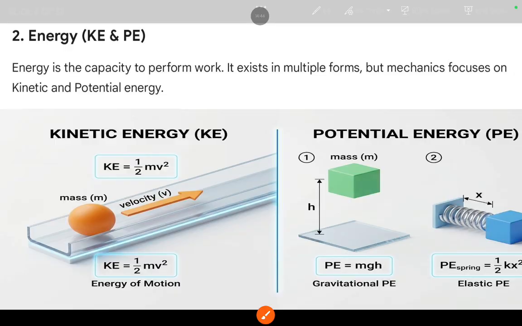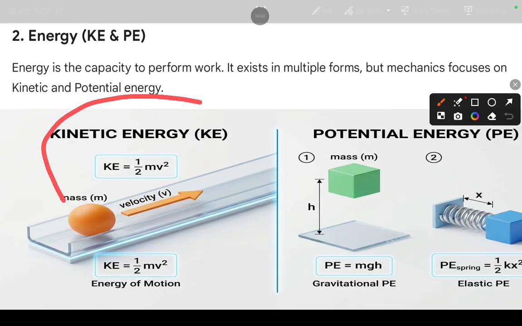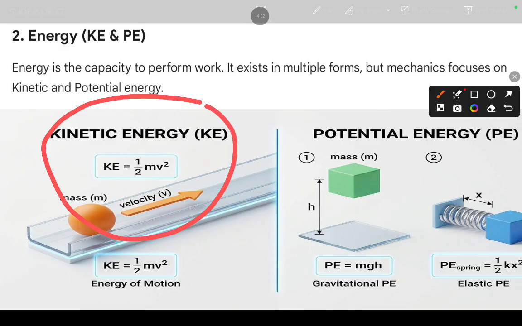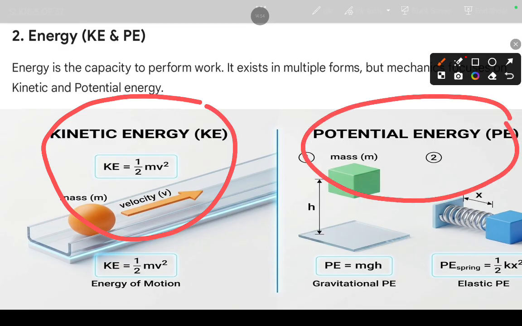So here, as we are dealing with mechanics, we have mechanical energy, and that is about kinetic energy and potential energy. In mechanics we have two forms of energy, that is, kinetic and potential energy. First of all, what is kinetic energy?